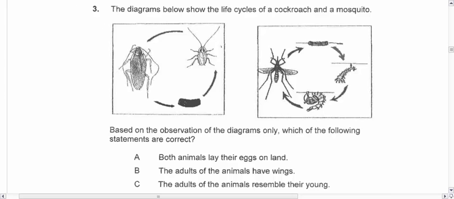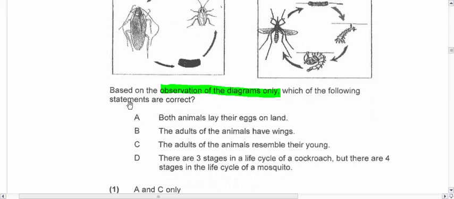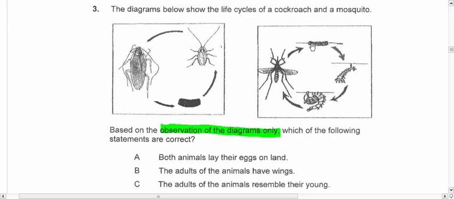Right, question 3. The diagram shows the life cycle of a cockroach and a mosquito. Based on the observation of the diagram only. So take note, I want the observation of the diagrams only. Don't tell me any other observations that you may know. Focus solely on what you can see. So let's take a look. A, both animals lay eggs on land. You can see that it's wrong because in the diagram, this is water. Here, cockroach is land, but I want both, so A is wrong.